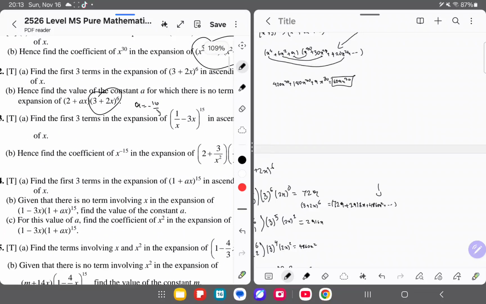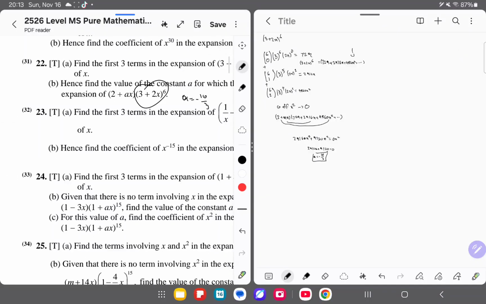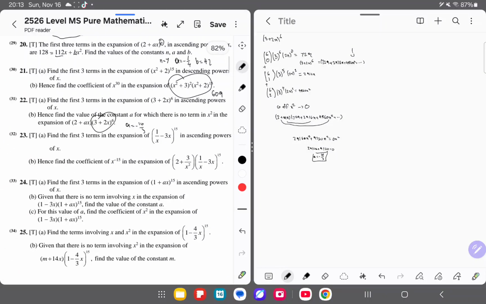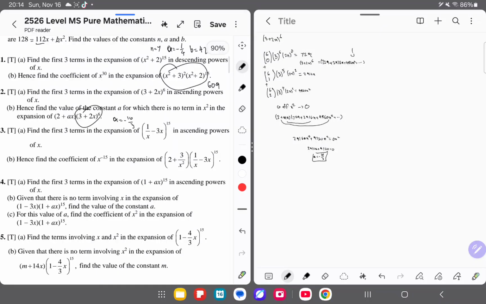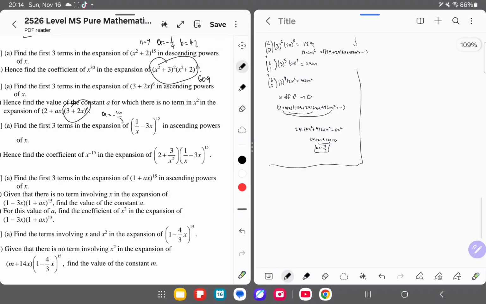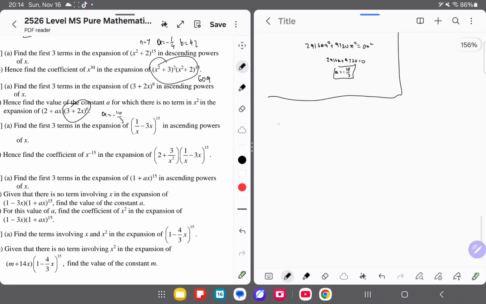Okay, so over here, find the first 3 terms in the expansion of 1 over x minus 3x power 15 in ascending powers of x. Now here, it's different, and this one is more complicated than the previous one. Actually no, unless they're asking for a specific power of x, this is not hard. This is really easy if you don't want to find the specific power of x. So we can begin simply here.